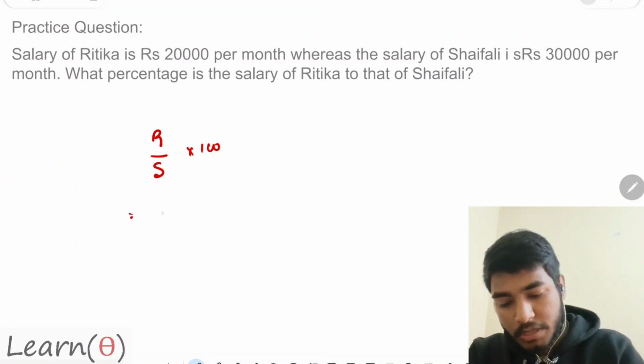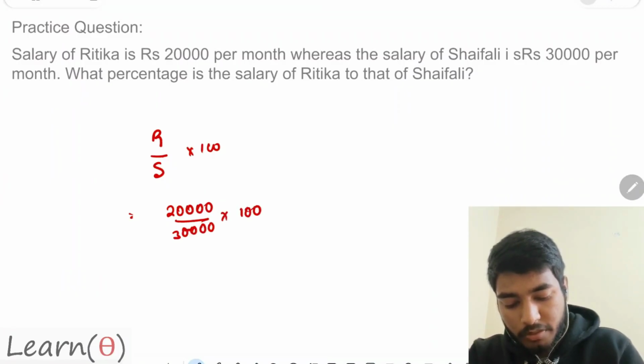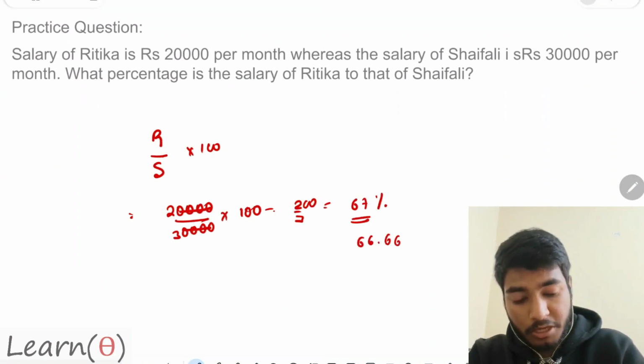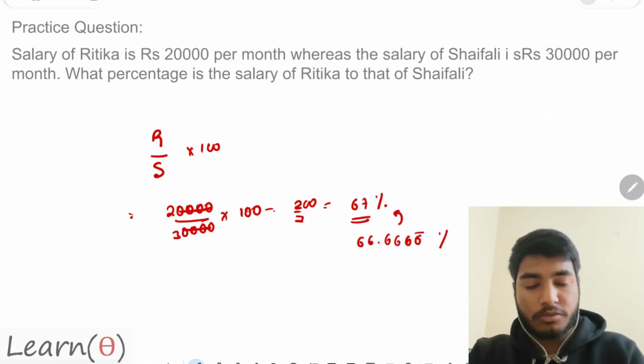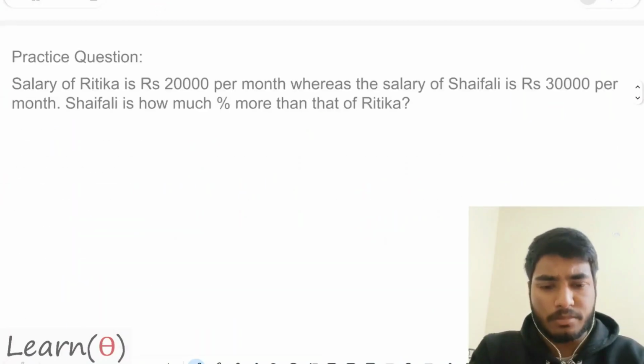That means 20,000 by 30,000 into 100, that is 200 by 3, which is almost 67%. If you solve this, you get 66.66666 recurring, which is almost equal to 67%. Is that clear? Questions are damn simple in this case.